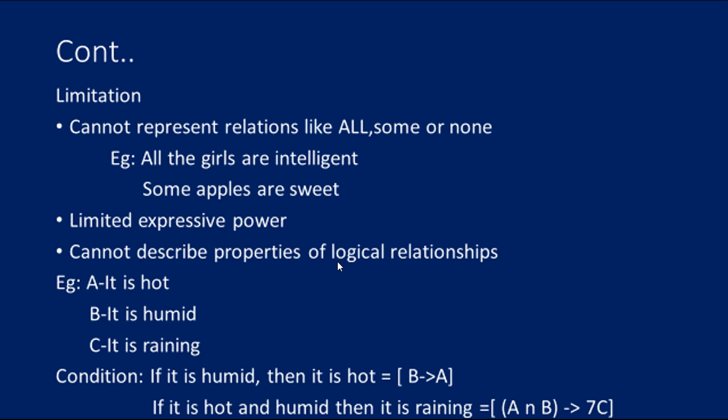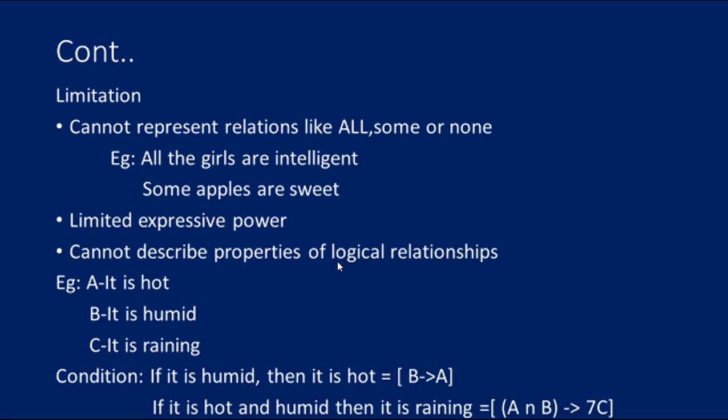It can be written as P equal to Rohan is intelligent, Q equal to Rohan is hardworking, which we represent as P intersection Q. Next, for a biconditional, an example: I am breathing if and only if I am alive. P equal to I am breathing, Q equal to I am alive. It can be represented as P biconditional Q.